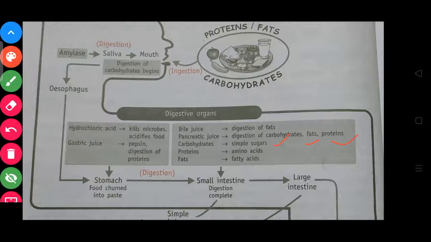Okay, and the carbohydrates present in the food that we eat are converted into simple sugars. Proteins are converted into amino acids. Fats are converted into fatty acids. And our body can only accept those three forms of carbohydrates, proteins and fats. If the carbohydrate is converted to simple sugar, then only our body can accept it. Similarly for protein also, only the amino acid form of protein and the fatty acid form of fat can be accepted by our body.